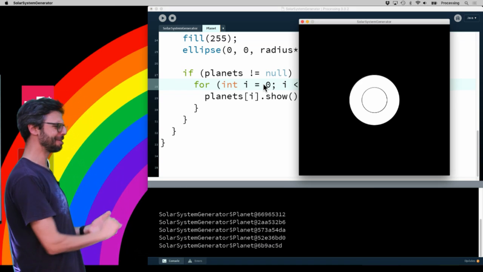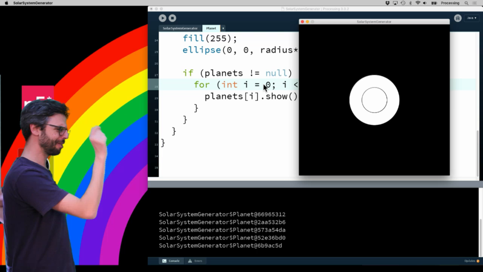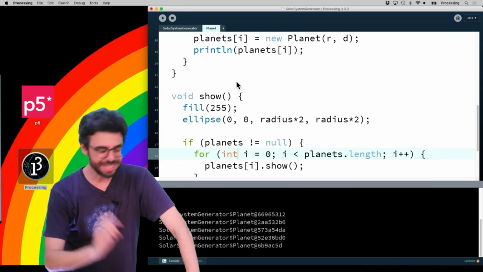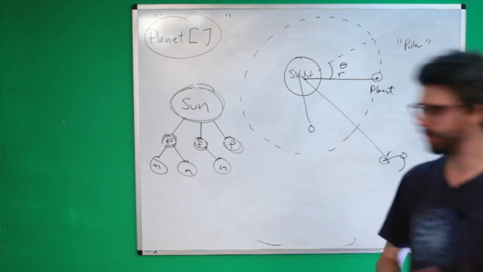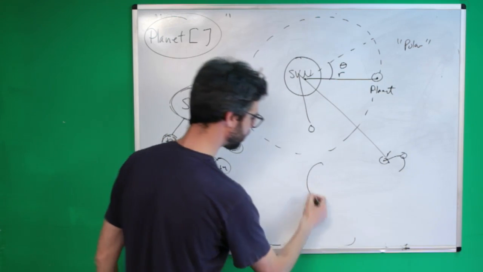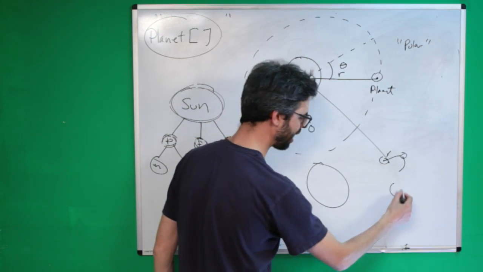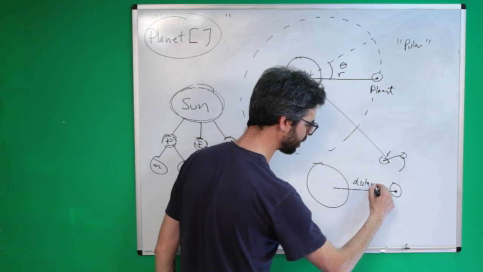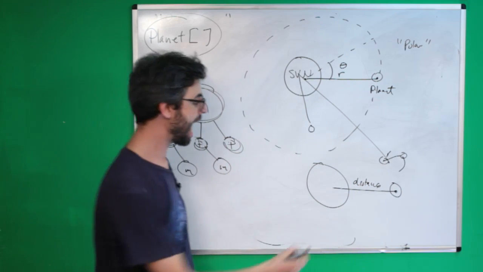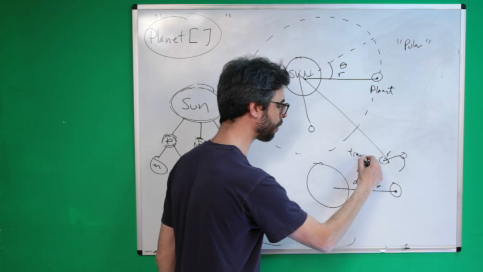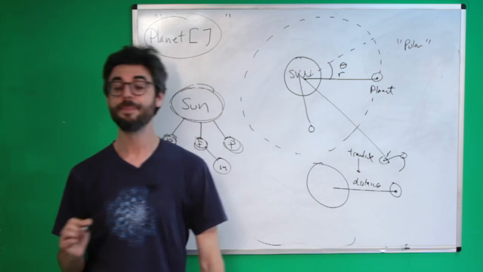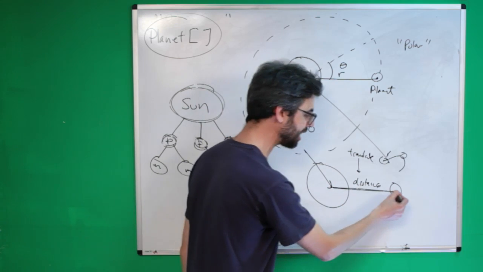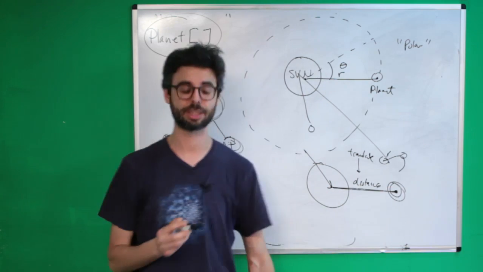Wonderful. So you can see, I see one circle and I see a bunch. Now, what am I missing? What I'm missing is a crucial key step, which is that if I have the sun and I have a planet and it's supposed to be at a certain distance from the sun, the orbital distance, I need to use a function in Processing called translate. What translate will do is say, I drew the sun at this location, then translate out this far, and then draw the next planet.